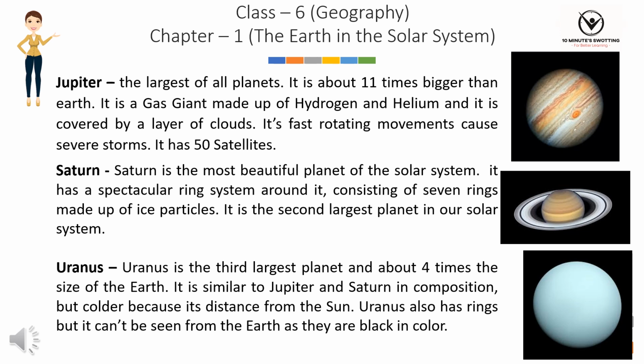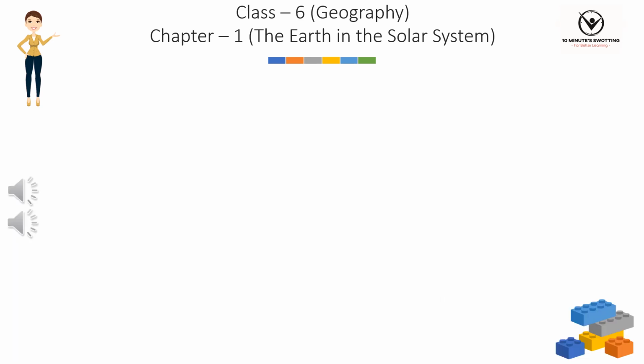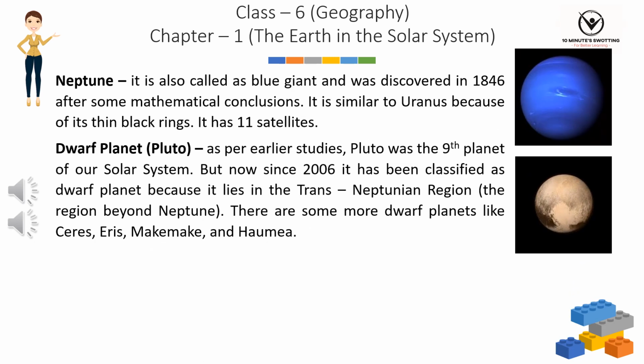It is similar to Jupiter and Saturn in composition, but colder because of its distance from the Sun. Uranus also has rings but it can't be seen from the Earth as they are black in color. Neptune. It is also called a blue giant and was discovered in 1846 after some mathematical conclusions. It is similar to Uranus because of its thin black rings.